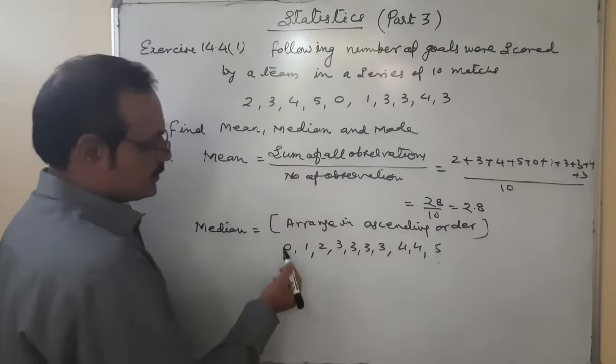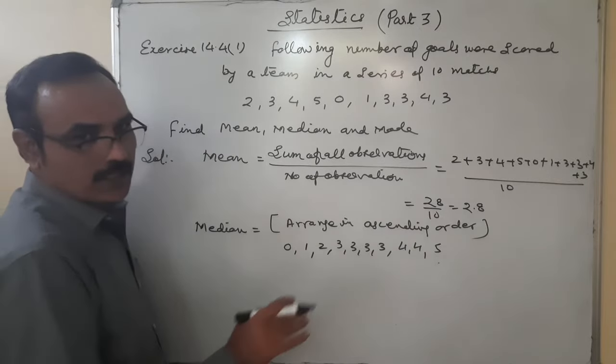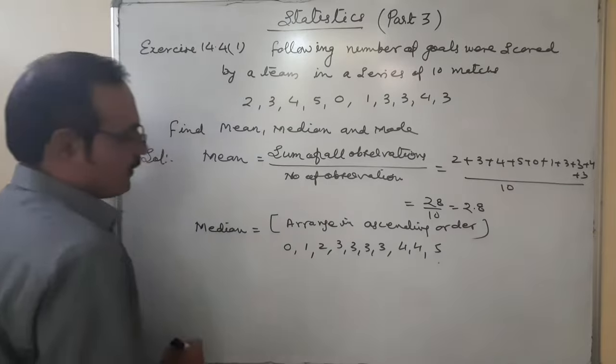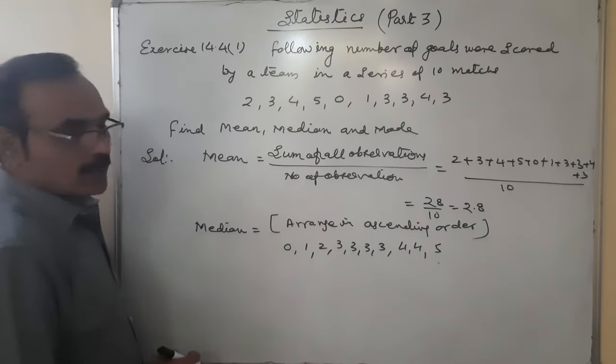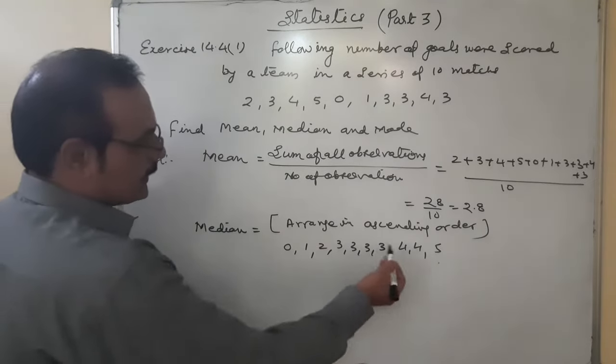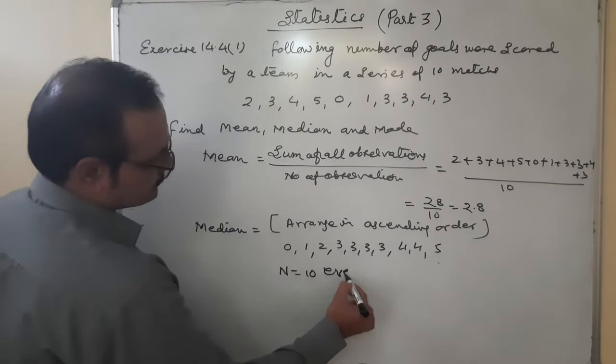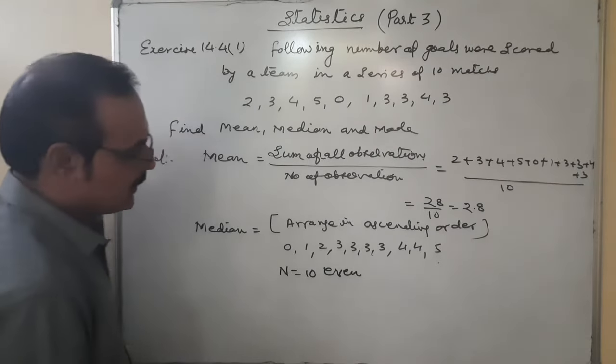In this arrangement, this 0 you are not going to drop it, that 0 is not null and void, we are not leaving it. So 0 is also a score. So these are arranged in ascending order. After that, because there are 10, n is equal to 10, even. And even, what does it mean?